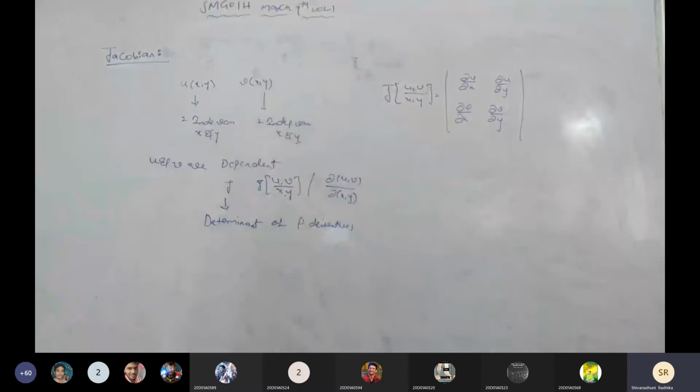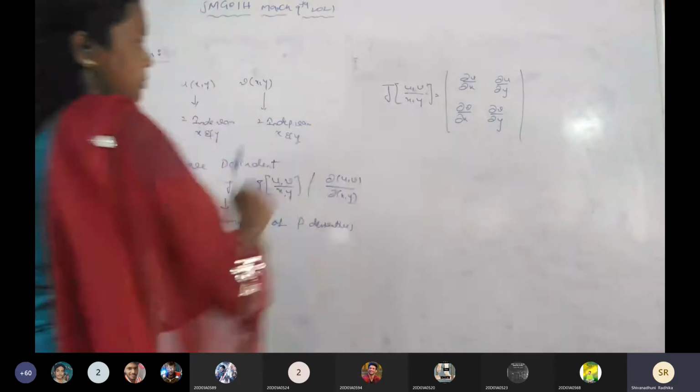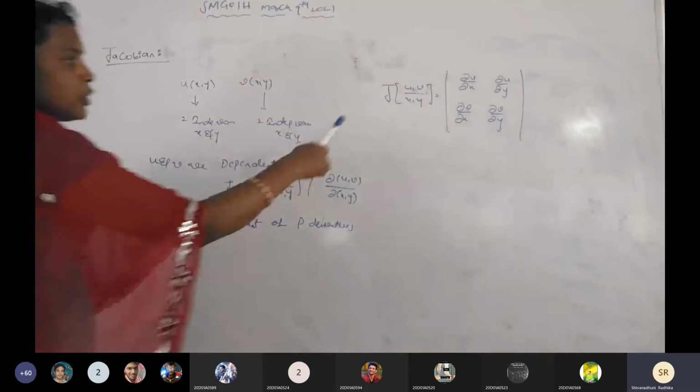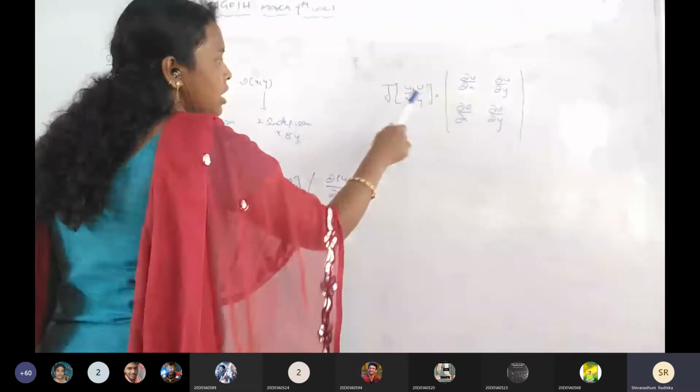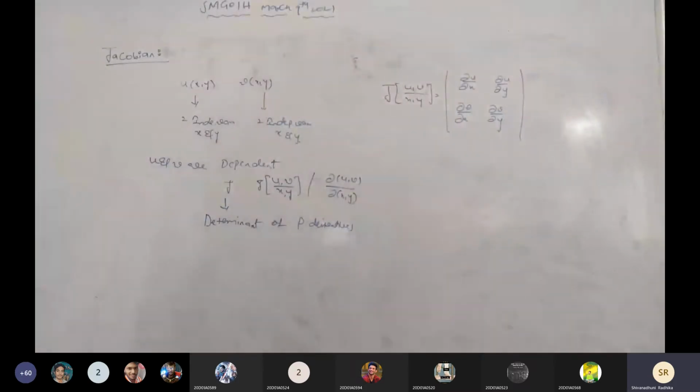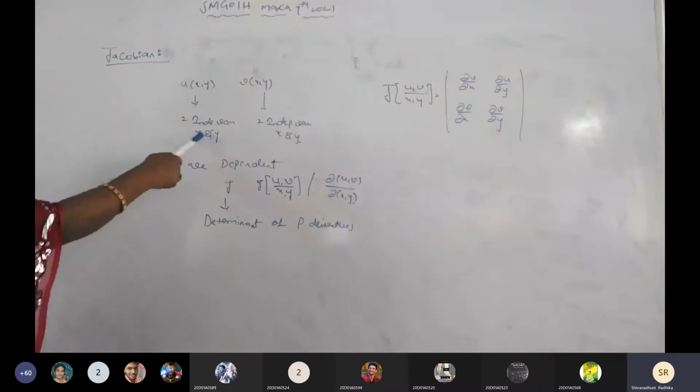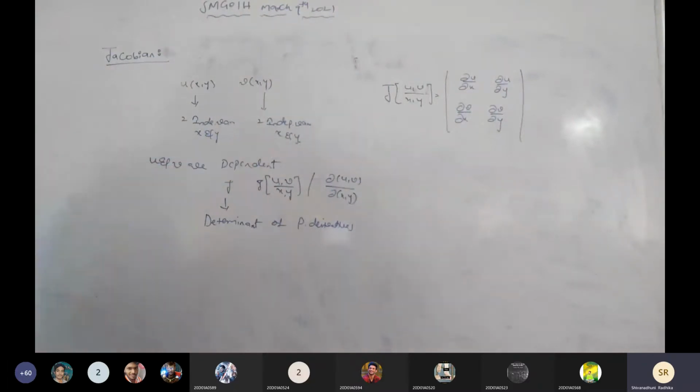Jacobian of u comma v by x comma y equals to the determinant of dou u by dou x, dou u by dou y, second row dou v by dou x and dou v by dou y. That is a Jacobian of two variables. Okay, the denominator variables are the independent variables. Those are x and y.